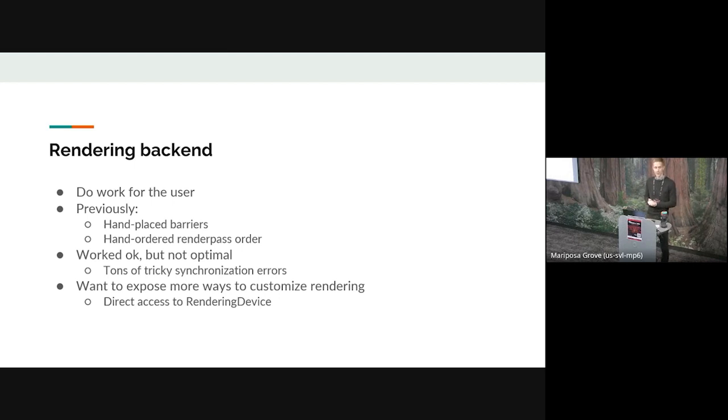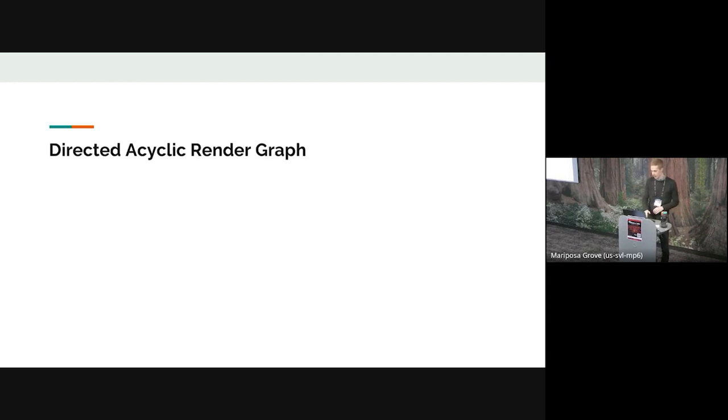Those of you who are attending here have seen a few solutions. Our solution was a directed acyclic render graph. The approach we took was inspired by an article by Pavlo Muratov. I've linked it at the end of the slide if you want to take a look. It's quite good. But ultimately, we were scared off from the idea of a render graph for a very long time.